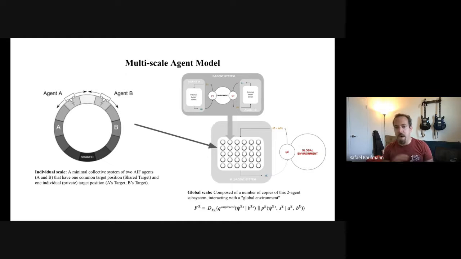Both agents can move left or right or stand still and can observe each other's relative position and movement. And agents have independent reward functions, which are two-peaked, with one common peak, which is a shared target, and one private peak. At the global scale on the right, our system is composed of a number of these agent pairs. The collection of all of these pairs is, in effect, the internal states of the global scale system, which interacts with the global environment through sensory and active inputs of their own. The sensory inputs are relayed to each individual as desires, but the optimal state of the system corresponds to the agent's shared target only. However, the agents themselves don't know this, so there's no exogenous incentive to achieve the global goal.